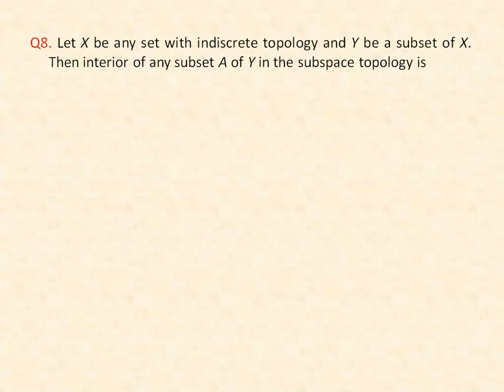The next question is, let X be any set with indiscrete topology and Y be a subset of X. Then the interior of any subset A of Y in the subspace topology is: the first option is Y, second option is empty set, third option is A itself, and the fourth option is none of the above.